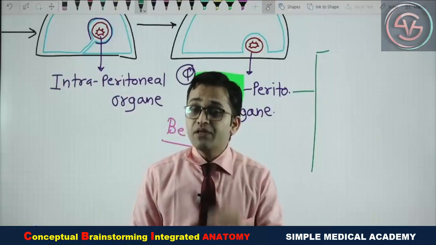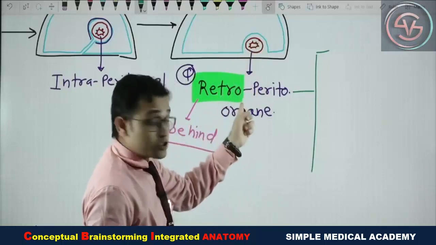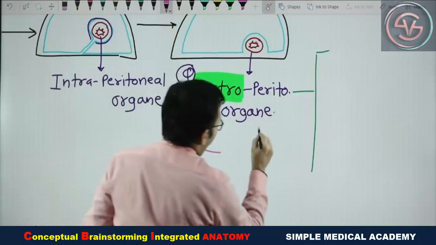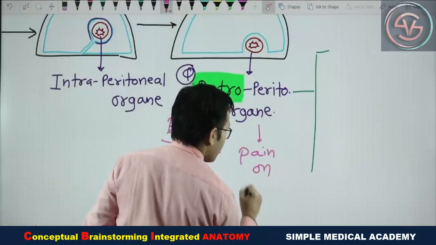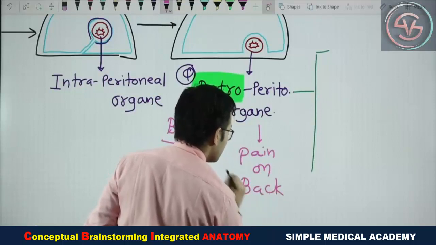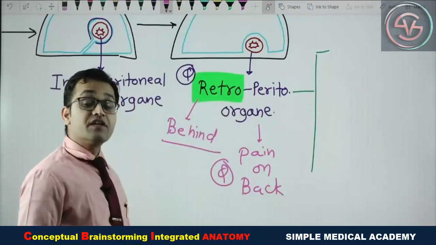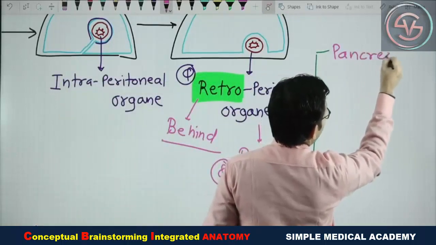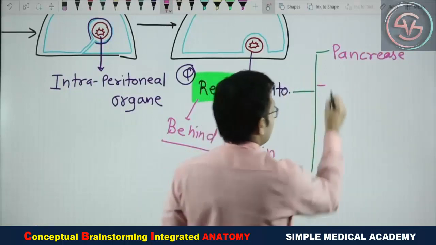Again, come to the anatomy. What you have to know is that these viscera are retroperitoneal. So whatever structures are retroperitoneal, the pain is always felt on the back. So this is for your clinical. Now, what are the structures which are retroperitoneal? Definitely one answer is the pancreas, and another very important one, the kidney.